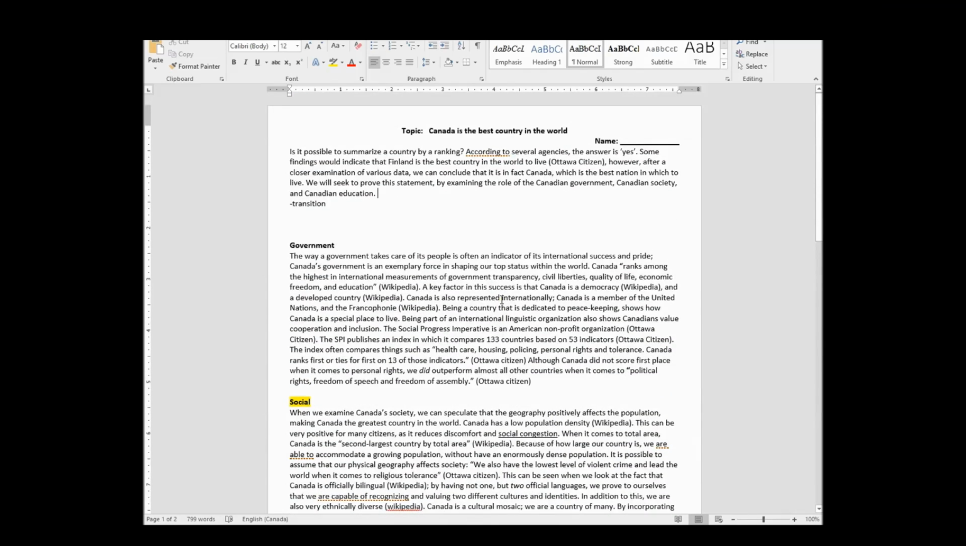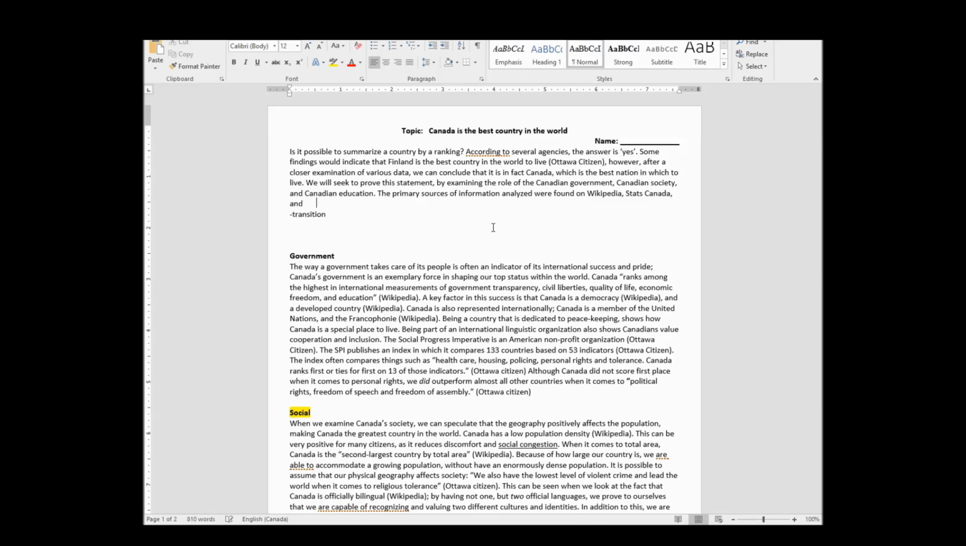But I suppose I could put it in there just to show you what it would look like. Let's just put it in there. The primary sources of information analyzed were found on Wikipedia, Stats Canada, and the Ottawa Citizen.